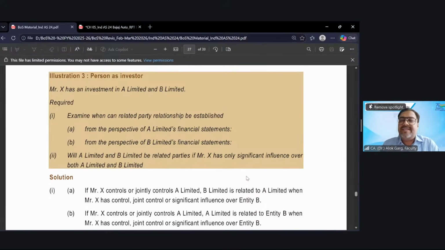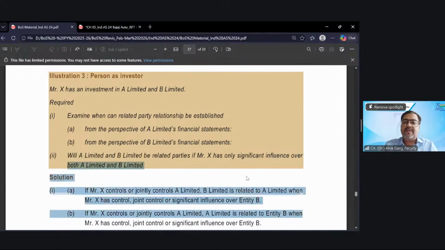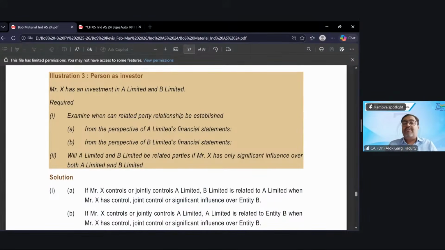Third, will A Limited and B Limited become related parties if Mr. X jointly controls A Limited as well as B Limited? Yes, sir, then they are related. If two different entities are jointly controlled by a common entity, these two fellow joint ventures will become related parties. Okay, so I hope we covered these three questions.